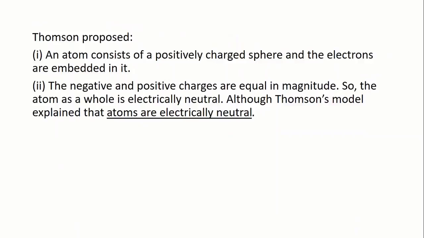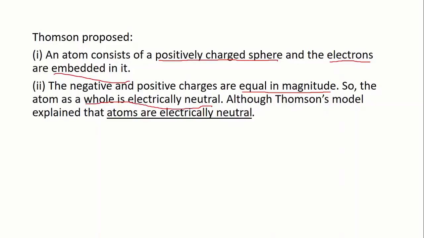Okay, Thomson proposed that atom consists of a positively charged sphere and electrons are embedded in it. Okay, negative and positive charges are equal in magnitude. We have already studied this. So, atom as a whole is electrically neutral.